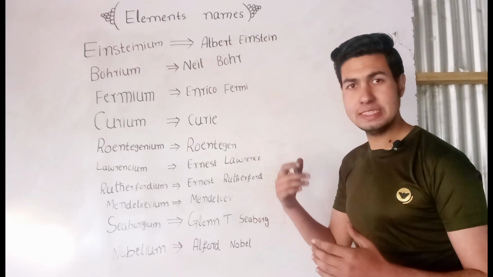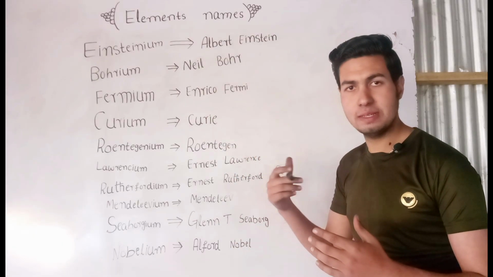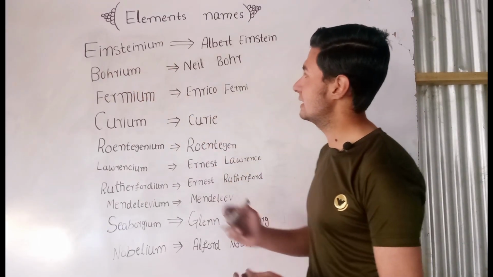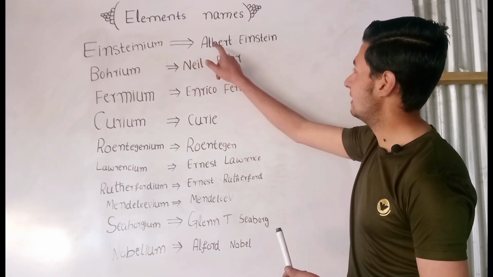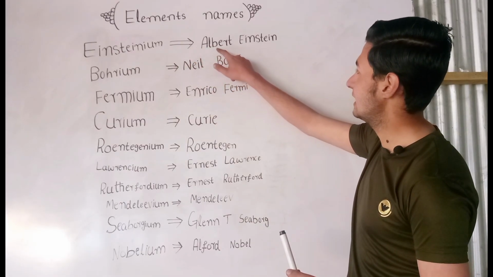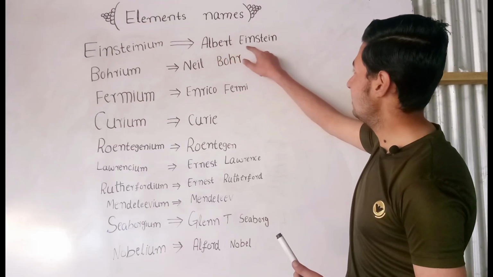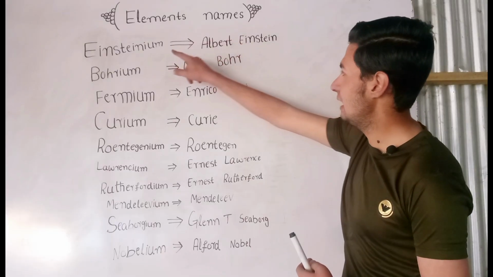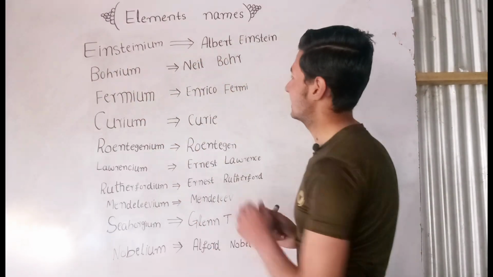Today we are discussing the names of elements which are based on the names of scientists, right? Like einsteinium is an element in the periodic table, and it is based on a scientist's name, and that scientist was Albert Einstein. Albert Einstein was a scientist. On the name of this scientist, an element was placed in the periodic table, which is named einsteinium.